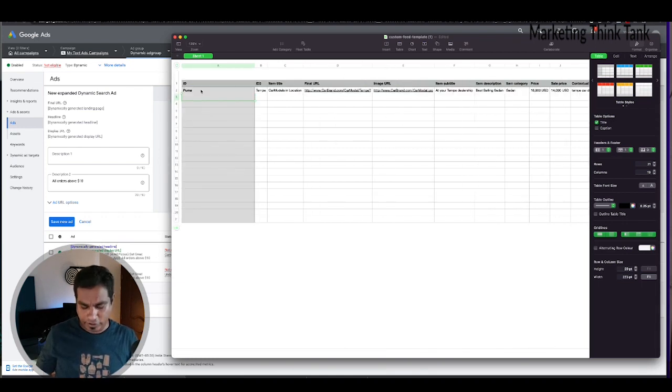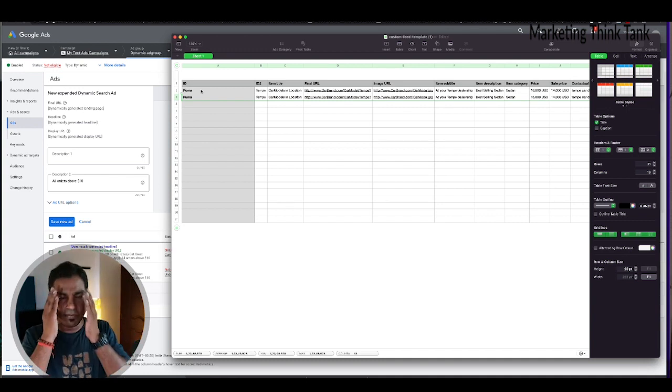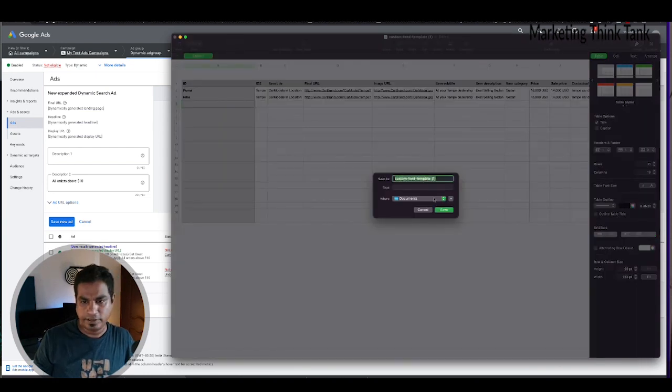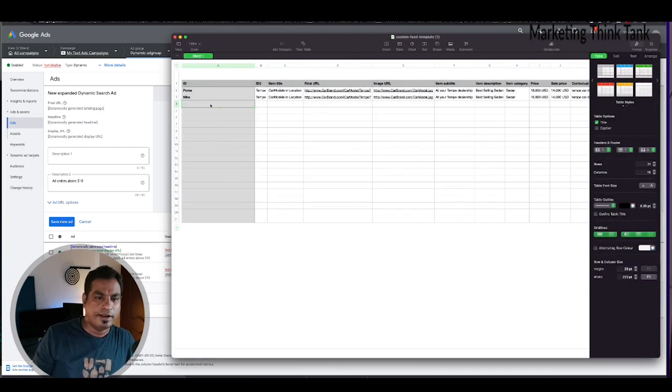So this could be anything. This could be your inventory, this could be your product details, this could be your pricing, it could be anything, right? So if this is my feed, I'm just going to save it. Now the ID has fields like Puma and Nike.